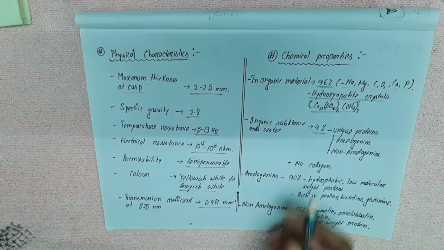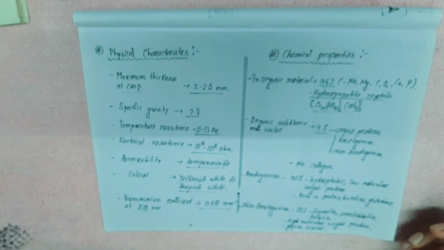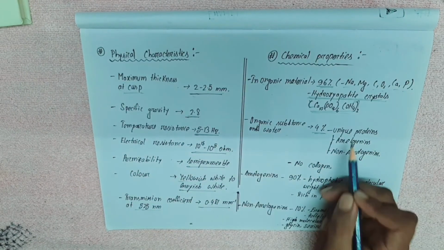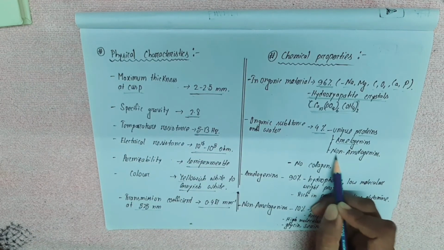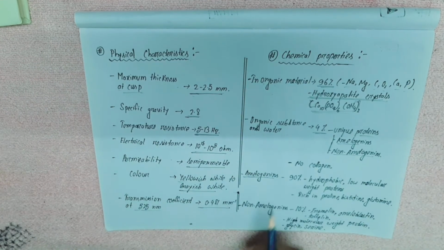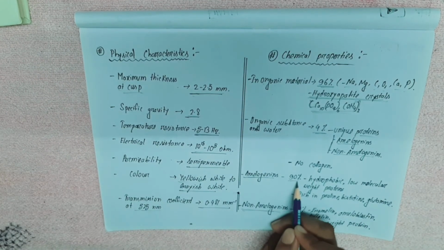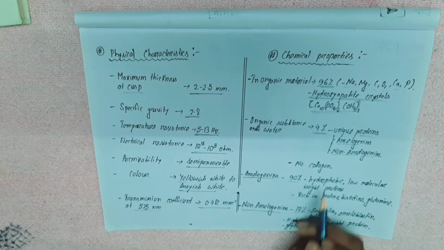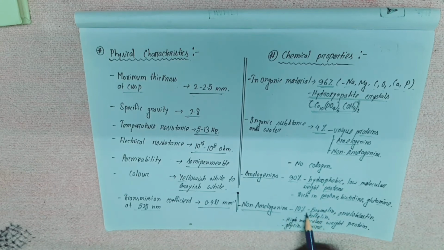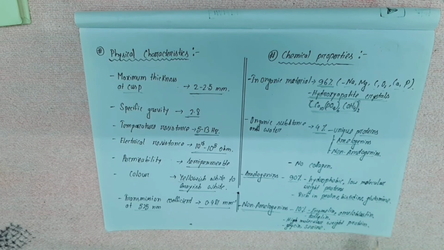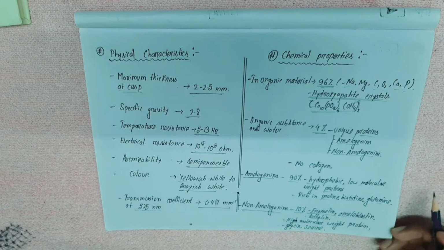Then organic substance: 4% organic substance is present in enamel, and in the organic substance unique proteins are present, amelogenins and non-amelogenins. They are divided in a 90:10 ratio. Amelogenins are hydrophobic, low molecular weight proteins containing proline, histidine, and glutamine. And in the 10% non-amelogenins, there are enamelin, tuftelin, and ameloblastin, various high molecular weight proteins containing glycine, serine.